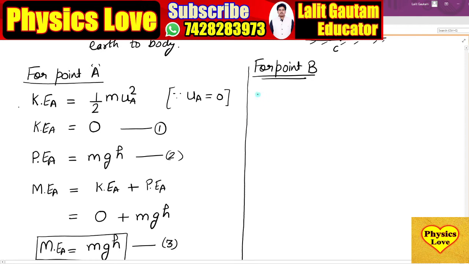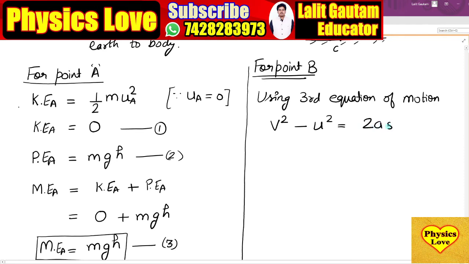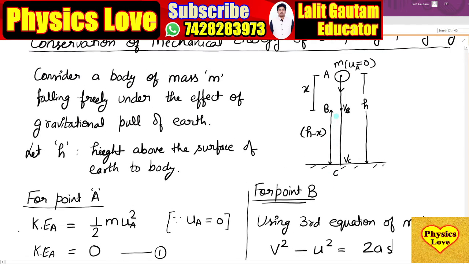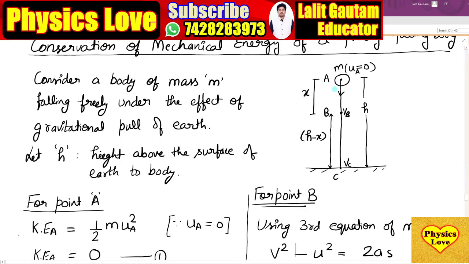Now using the third equation of motion, v square minus u square equal to 2as. What is the distance between point A and B? From the diagram you can see the distance between A and B is x.